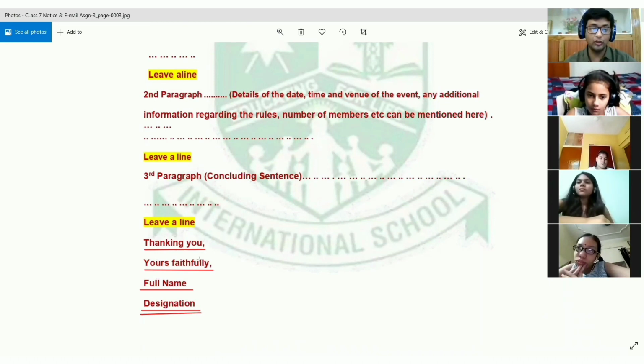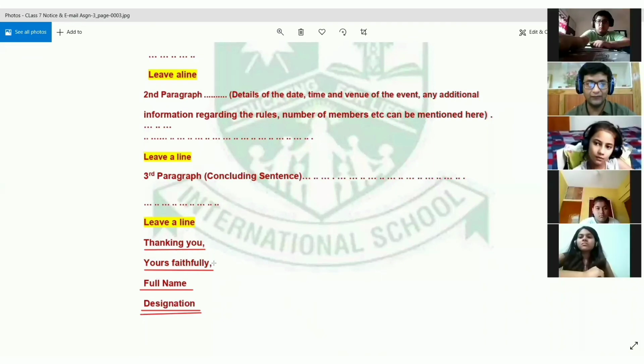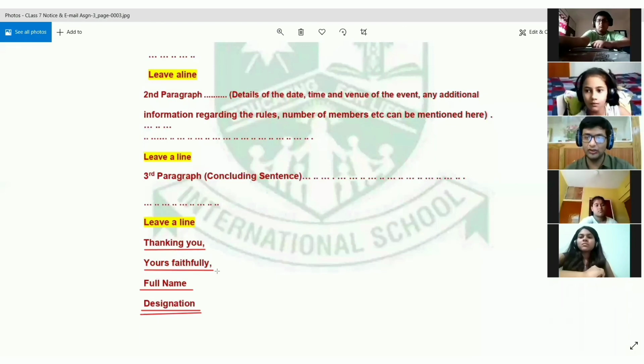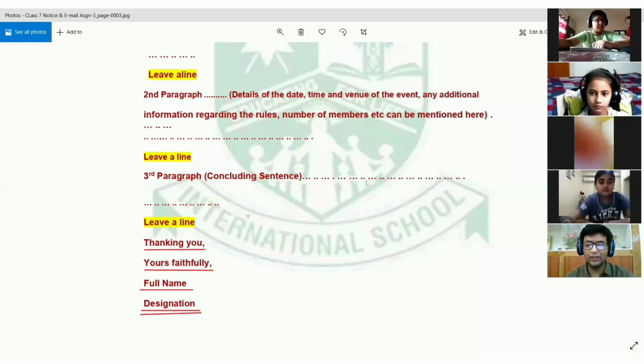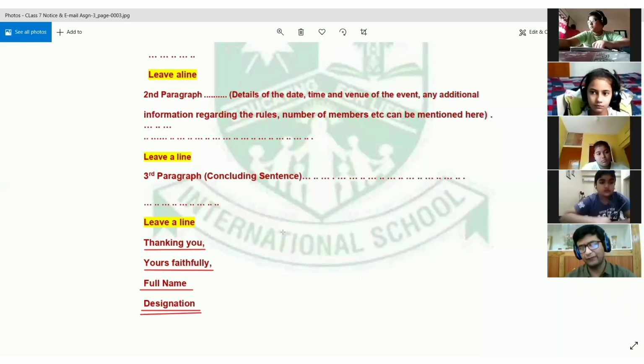One thing you also notice is that after your name and designation, there is no comma or full stop. So please, for God's sake, don't put a full stop or a comma after writing your name. You only have to put a comma after thanking you and after yours faithfully. After that, please do not put a comma. Okay, so this is the format of the email. I don't think the format of the email is very different from that of a letter, so it will be much easier for you to follow it, right?